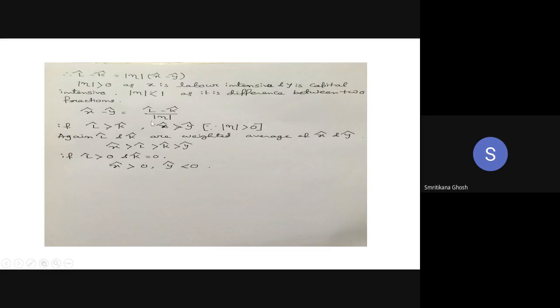Because of this equation, you can write it. From this equation, you can write this inequality as well. You can say that K hat is greater than L hat. In that case, Y hat will be greater than X hat, and that is also true.